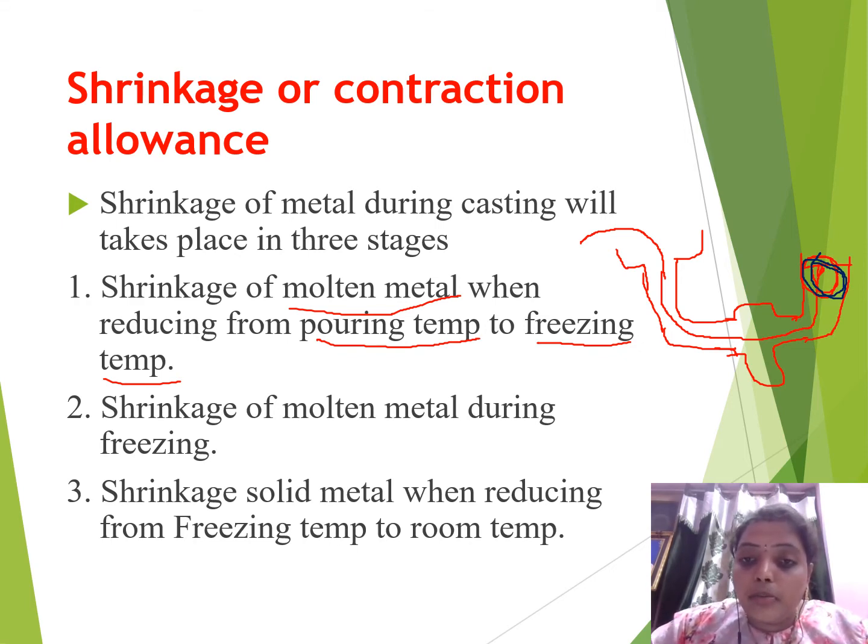If we remove them from the freezer and keep them outside for some time, they change to liquid, to water, taking the stage from solid to liquid. That is one stage. These are the three stages which take place in shrinkage and contraction.